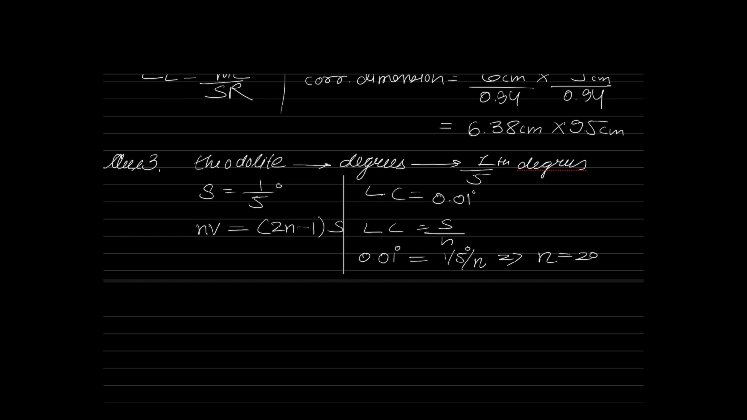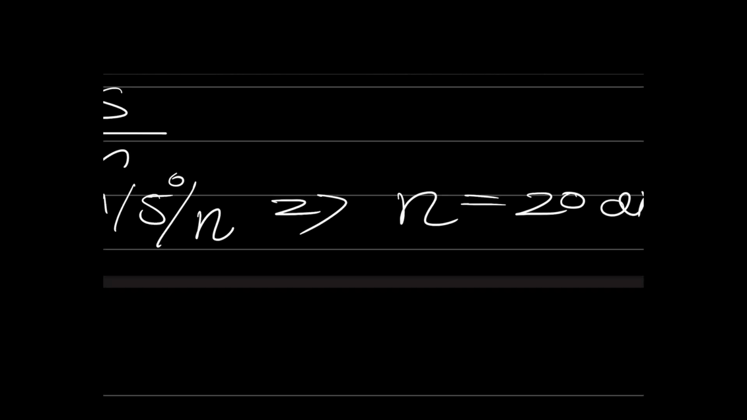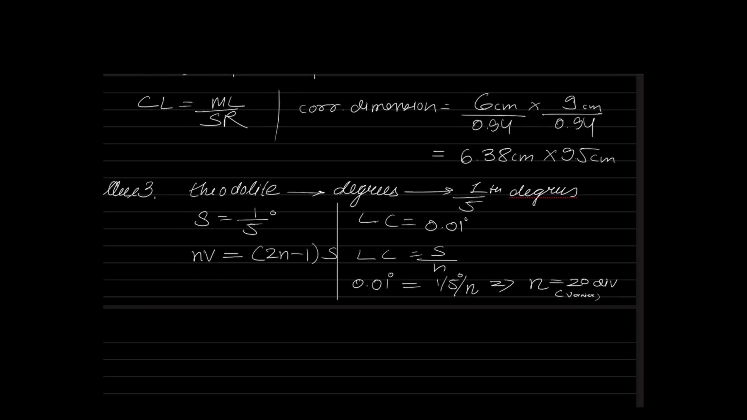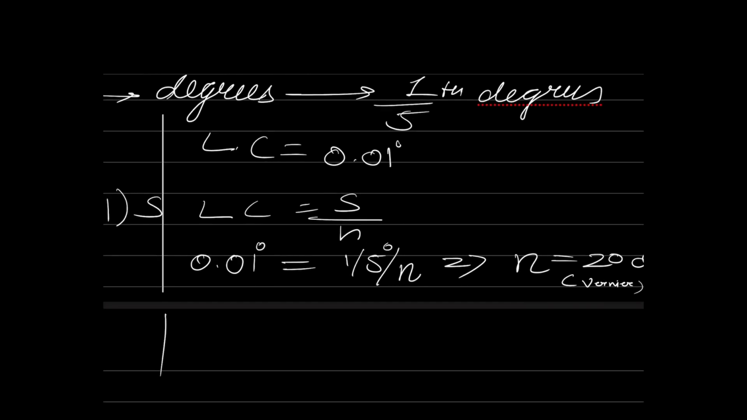But please tell me, what is n? n is nothing but vernier division. What are we trying to find out? We are trying to find the main scale division, which is 2n minus 1. So 2n minus 1 is 2 into 20 minus 1, which equals 39. 39 is the number of main scale divisions.